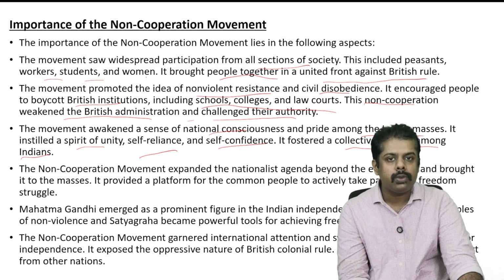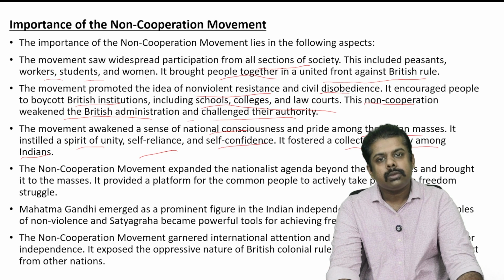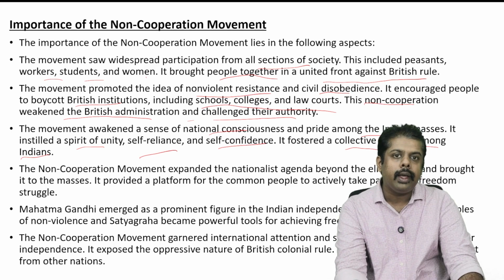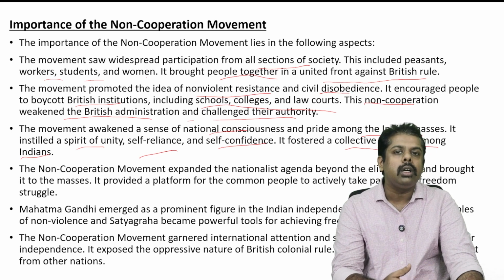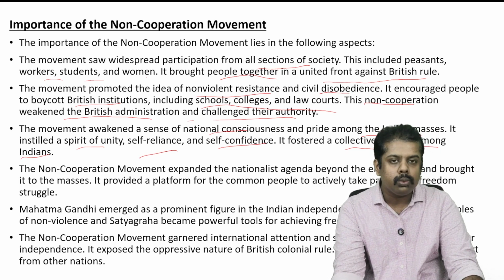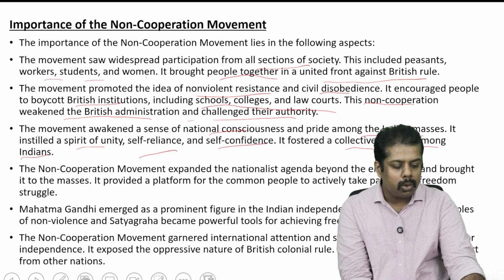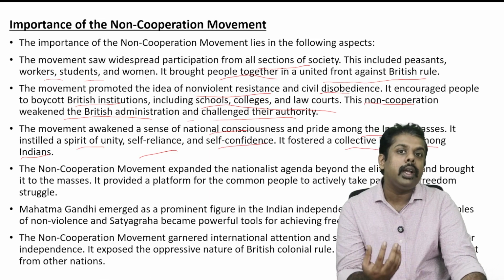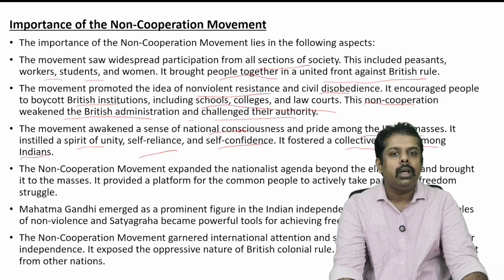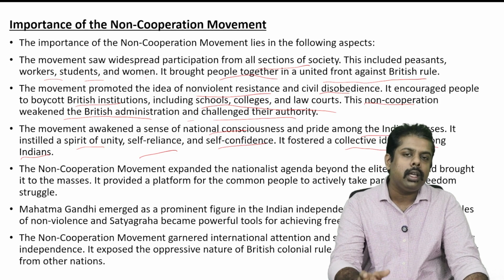It gave people self-confidence and self-reliance, because people were able to connect and make this issue a national issue, and they got a sense of pride in going to this movement. Also collective identity, because people were coming in groups and trying to make this movement a success. In that way as well, this movement had a positive impact.